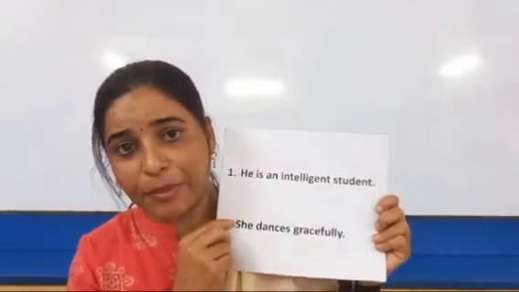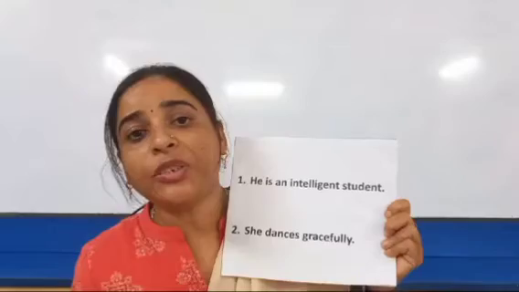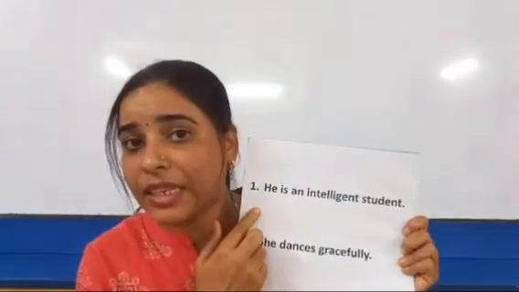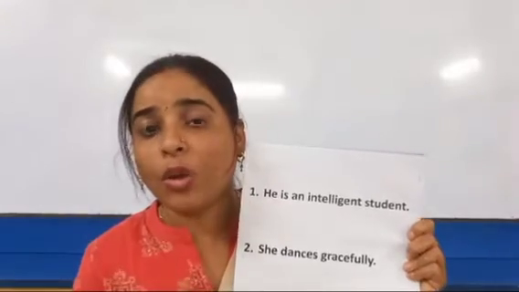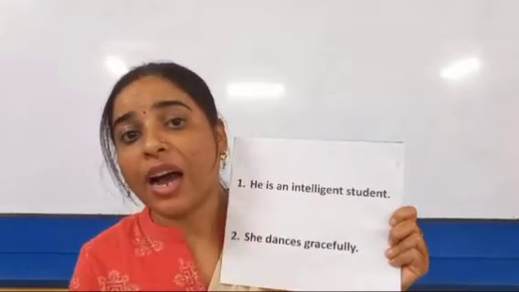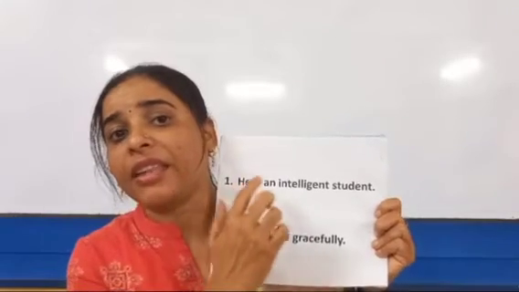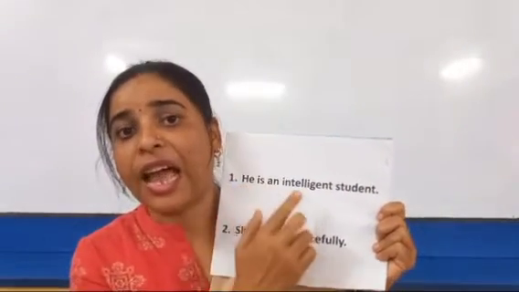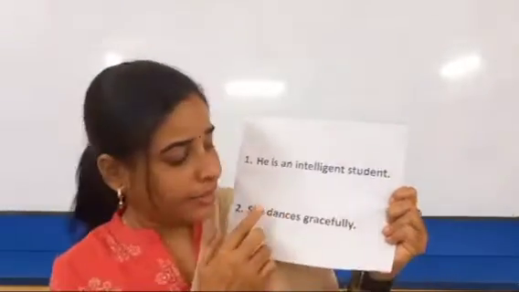Here you can see examples. He is an intelligent student. We will ask a question to the sentence. Who is an intelligent student in the class? He. So who is he? He is the subject. If we ask a question using who, the answer that we get is the subject in a sentence. And for predicate, we ask the question what? What is he doing? What is he? He is an intelligent student in the class. So he is the subject in the sentence and is an intelligent student in the class is the predicate in the sentence.